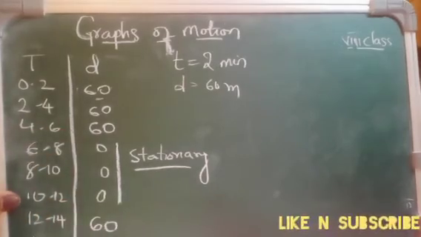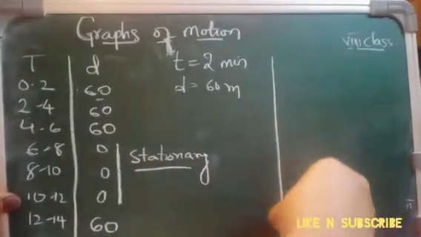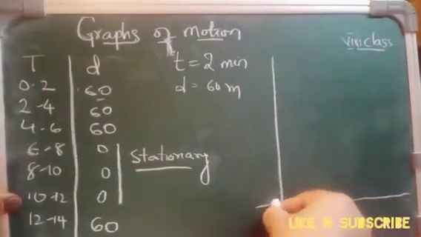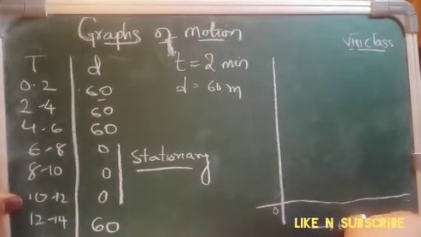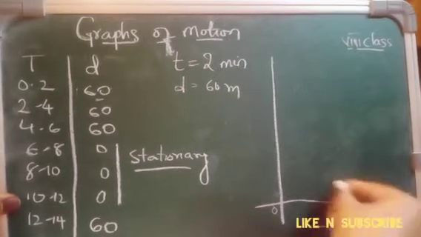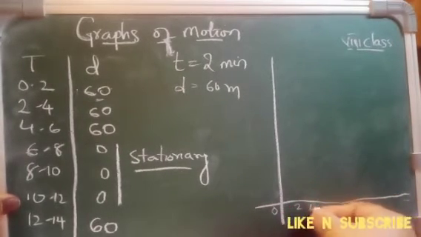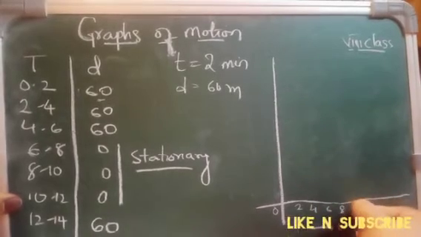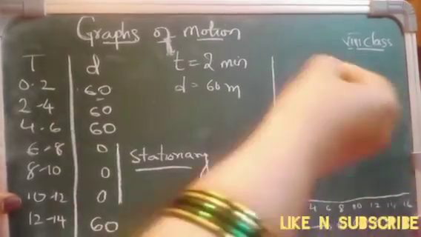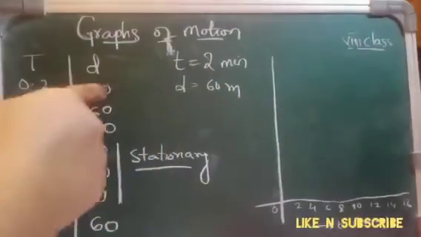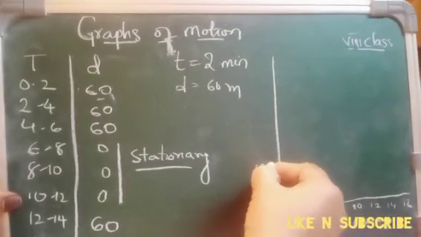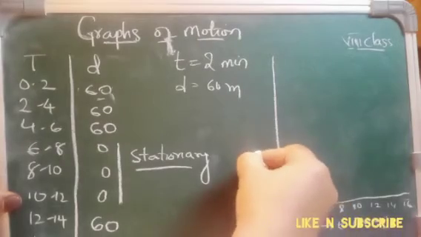Okay, so if we draw a graph, how do you think it will be? Suppose this is a graph and what we are taking 0. Here we take time, which is in minutes, and the distance traveled is in meters. So here we are taking 2, 4, 6, 8, 10, 12, 14, 16. Okay, and the distance we will take, how much it is giving, 60. So 0 to 60, 120, 120 plus 60, 180,